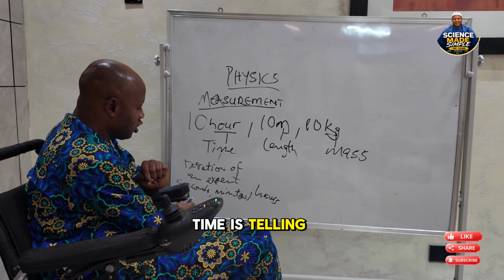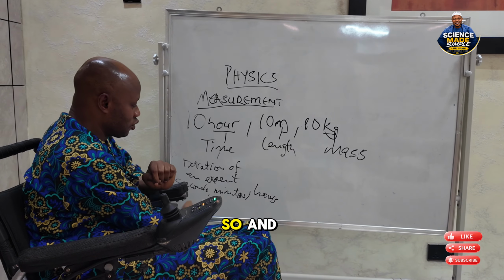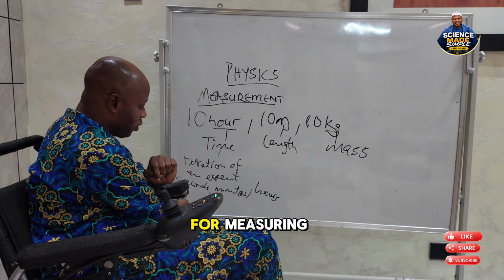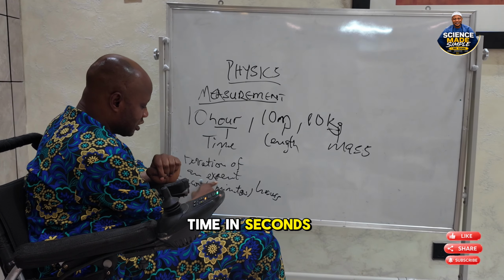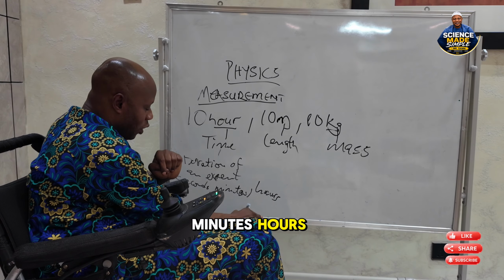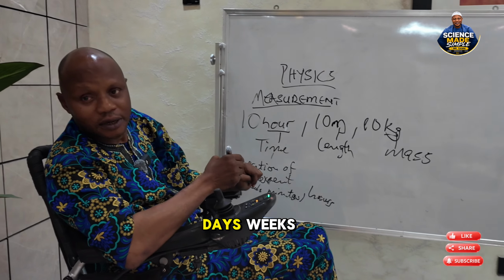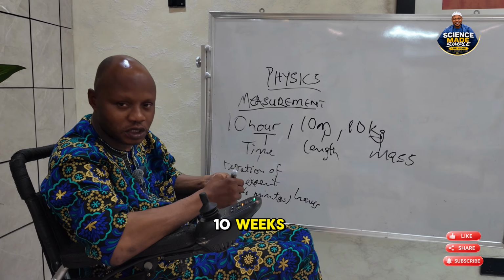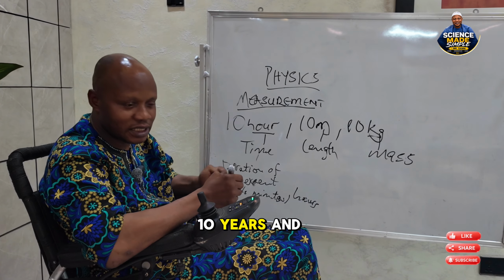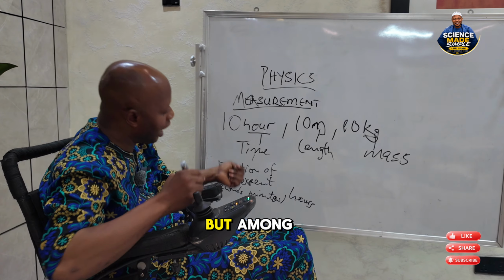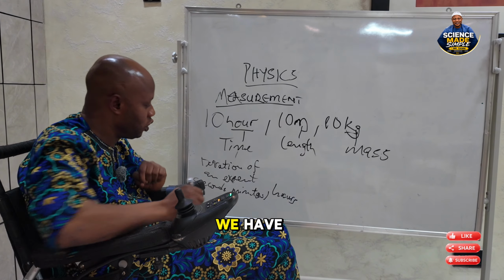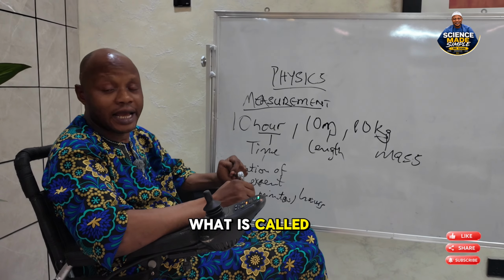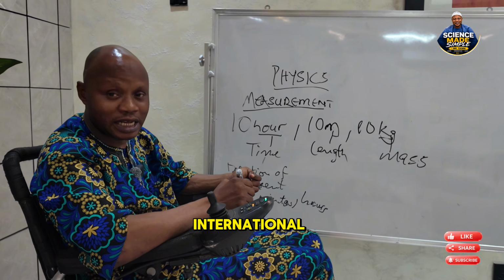Time is telling us the duration of an event, and these are the units for measuring time. You can measure time in seconds, minutes, hours, days, weeks, months, and years. But among all these units, we have what is called the SI unit, System International.